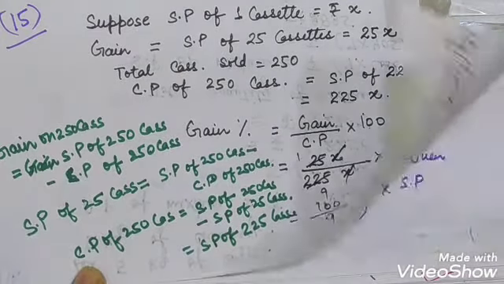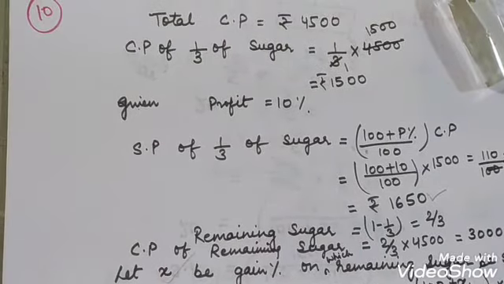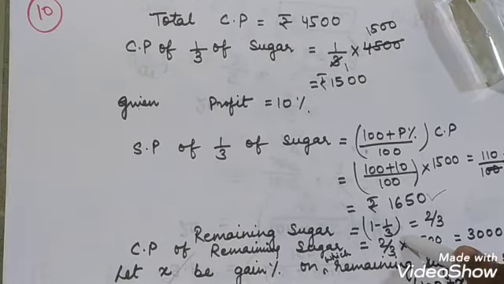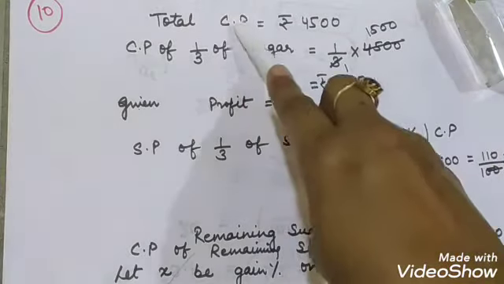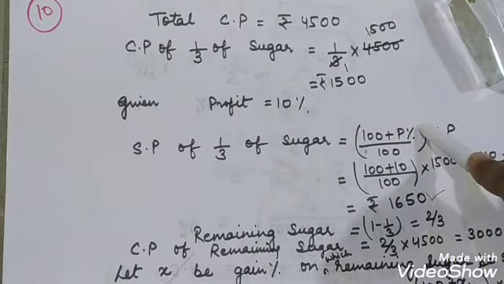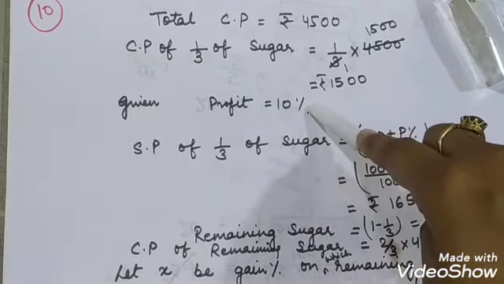So first let us read the question. Question number 10 of exercise 7b is: a grocer bought sugar worth rupees 4,500, which means the cost price of sugar is this. He sold 1/3 of it at a gain of 10%. He sold 1/3 of the sugar with a profit of 10%.